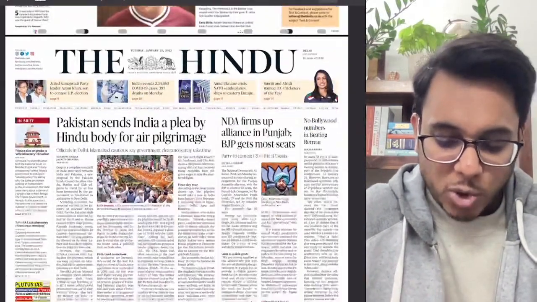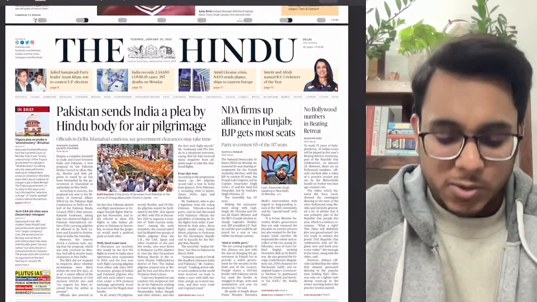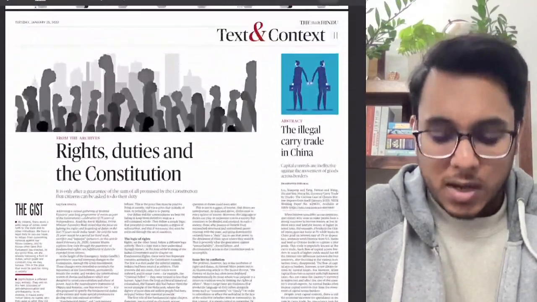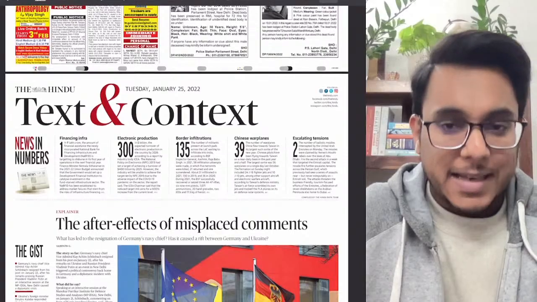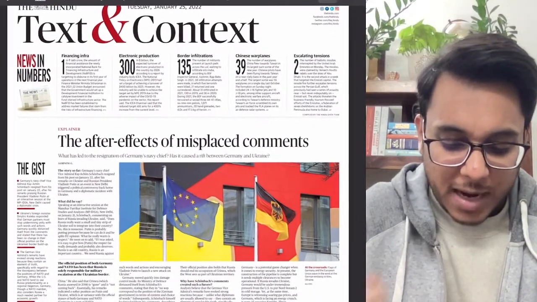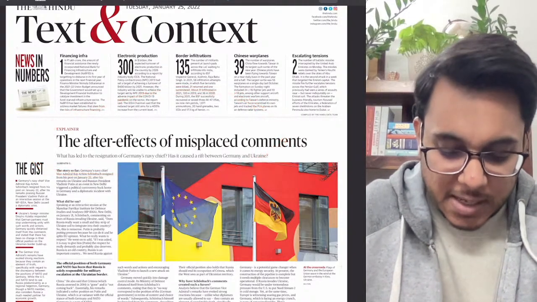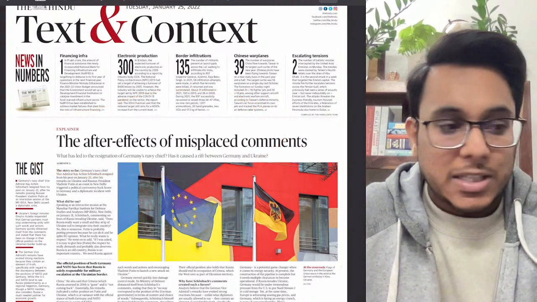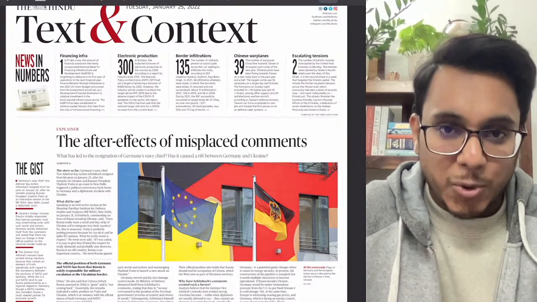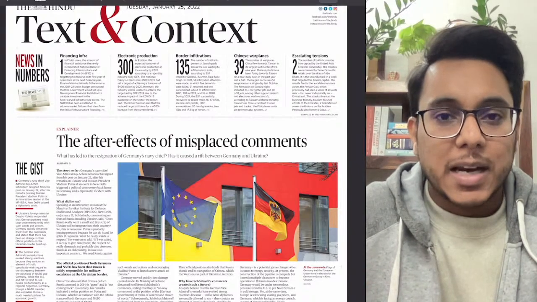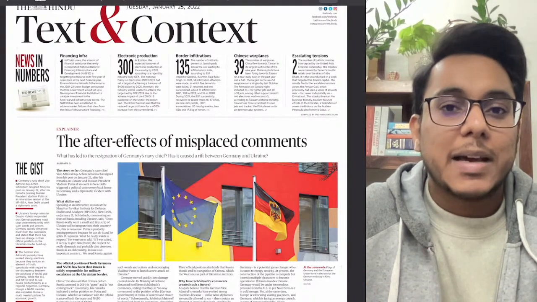Then coming to the Hindu newspaper, there is one section which is nowadays coming, that is the Text and the Context section. Here the first article is talking about the after effects of misplaced comments. What happened recently is that Germany's navy chief was in New Delhi and he made certain comments, and because of that a diplomatic crisis happened.